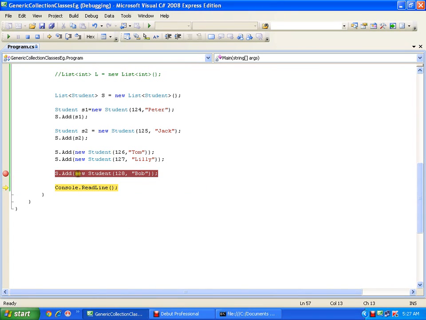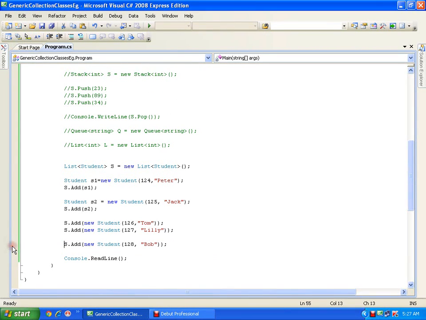So all these things are happening automatically. I need not take care about the size. If the size is full, then reallocate the memory, then redeclare. All these things I need not do. It is done automatically with the help of my class library. So I have a list. Now how do I iterate through the list? Simple. I can use for each loop.